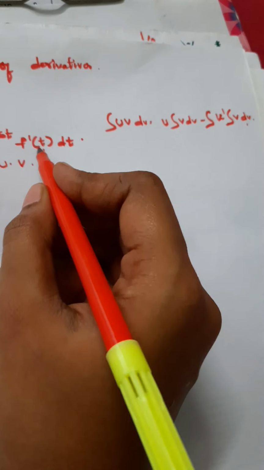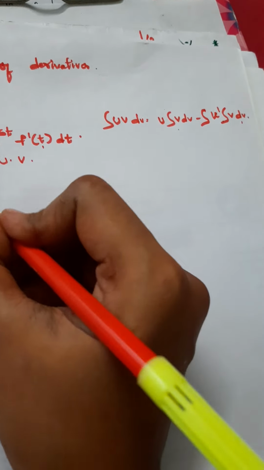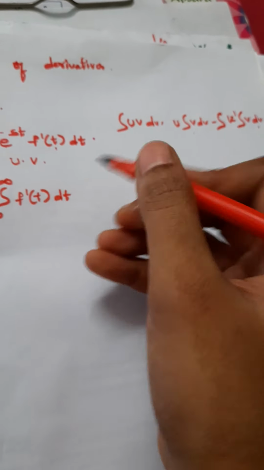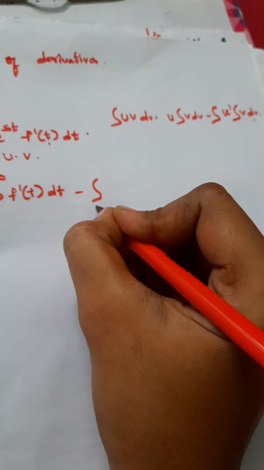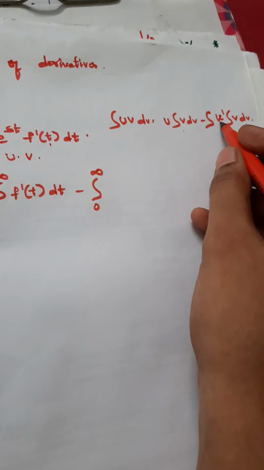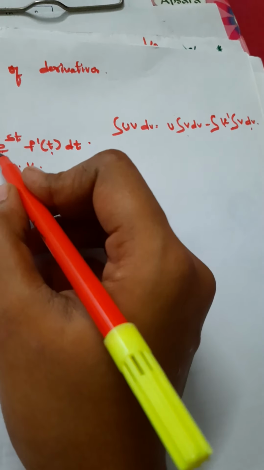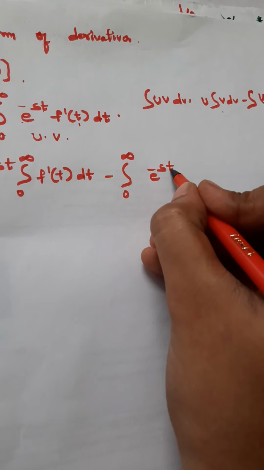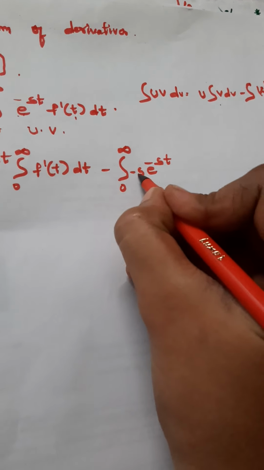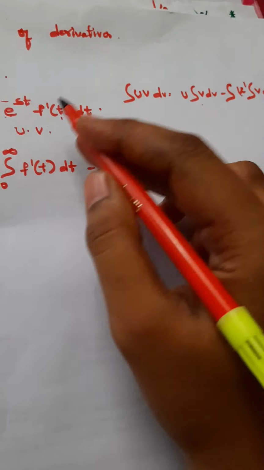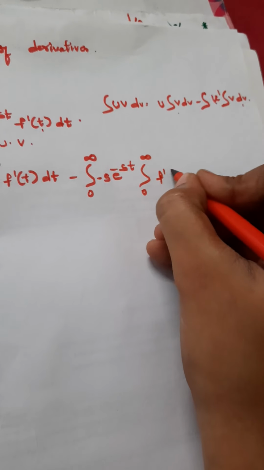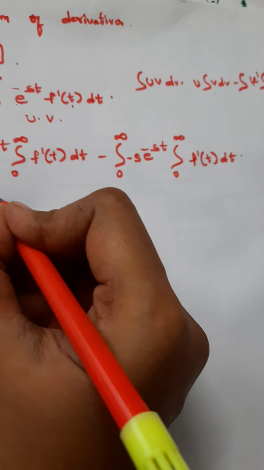So integration of f dash of t dt from 0 to infinity, minus the integral 0 to infinity, where for the first term we have to find the derivative. The derivative of e to the power of minus st is e to the power of minus st times the coefficient of t, which is minus s, so we can write minus s. Now for the second term we have to find the integration: the integral of f dash of t dt, times e to the power of minus st.